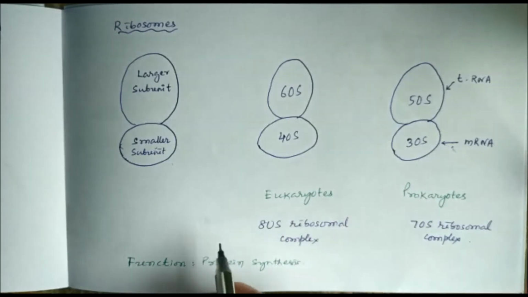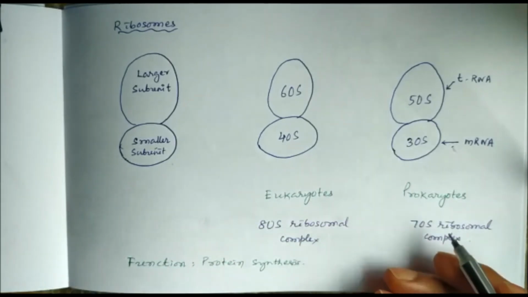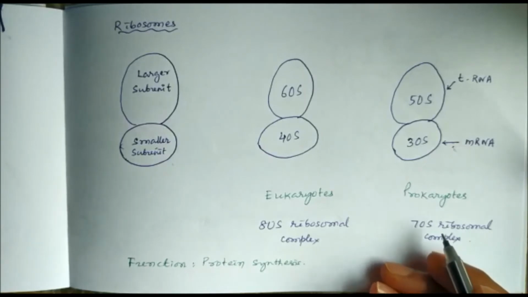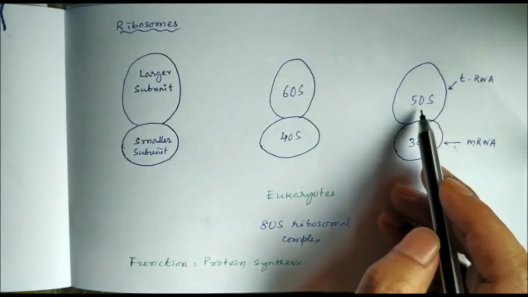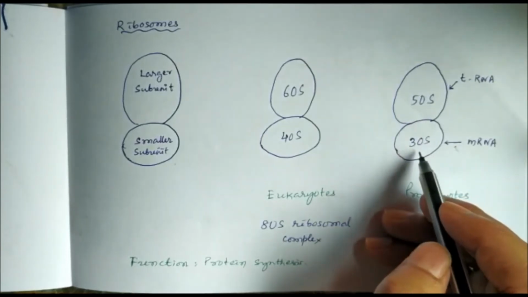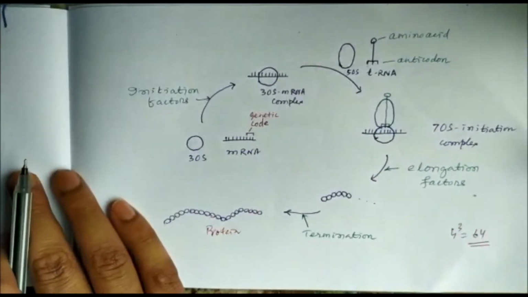So we can selectively target protein synthesis in prokaryotes, or in bacteria, by inhibiting the 50S subunit or the 30S subunit of the ribosome. In a nutshell, let's see how this protein synthesis occurs.